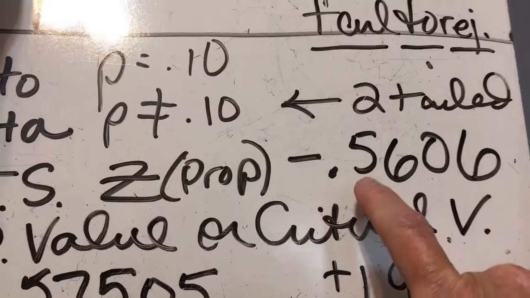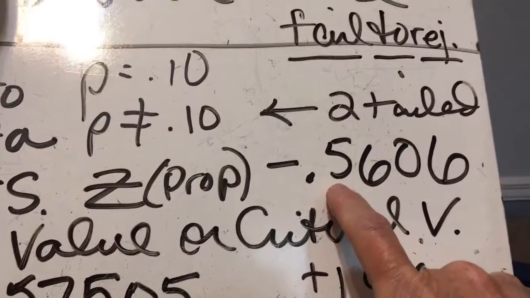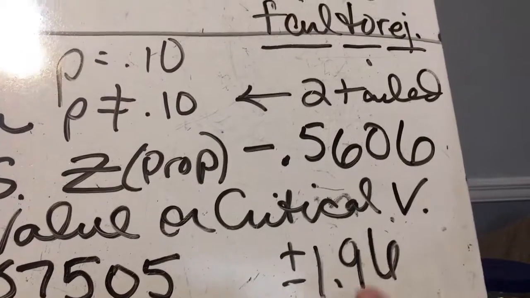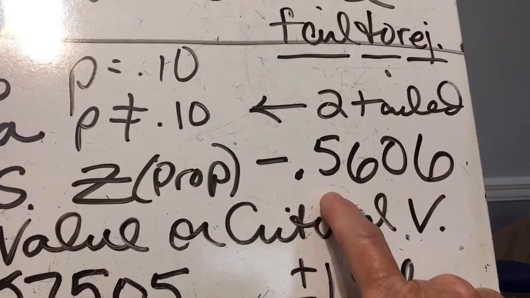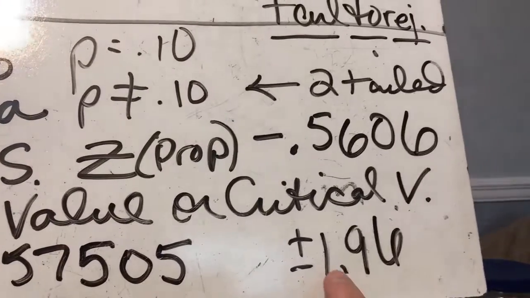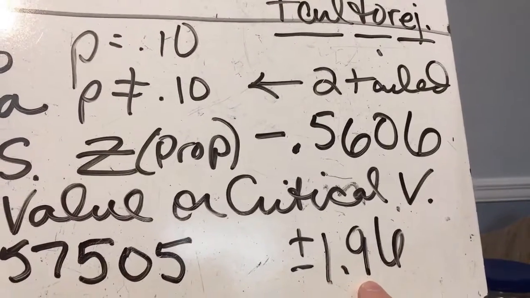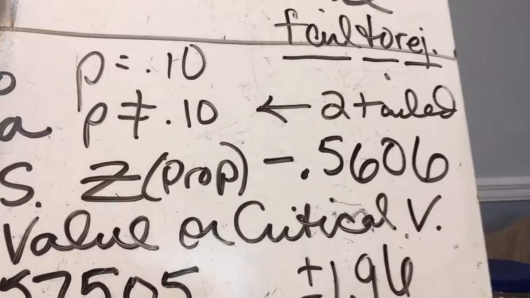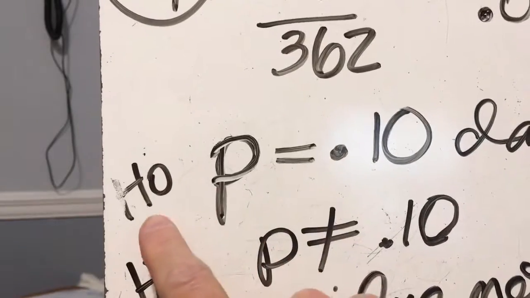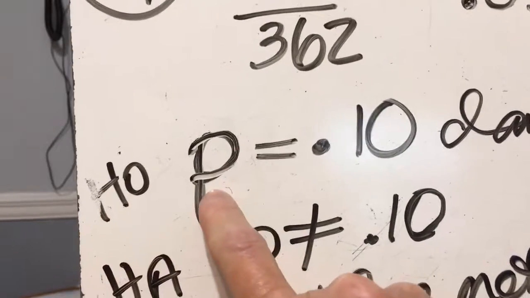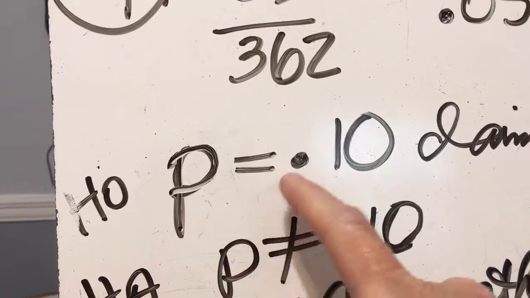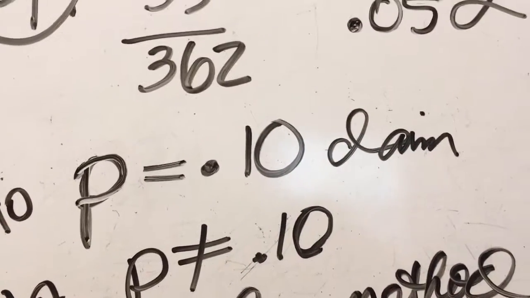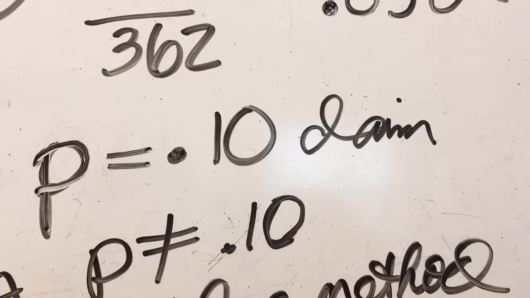Also, if I look at my test statistic, it is not in the tails here. My test statistic is just to the left of 0, but plus and minus 1.96 is my critical value. Therefore, I'm definitely not in the tails. I will fail to reject. So since I'm failing to reject my H sub 0, I'm failing to reject that p is equal to 0.10, which was the claim. So it looks like there's enough evidence to support the claim.